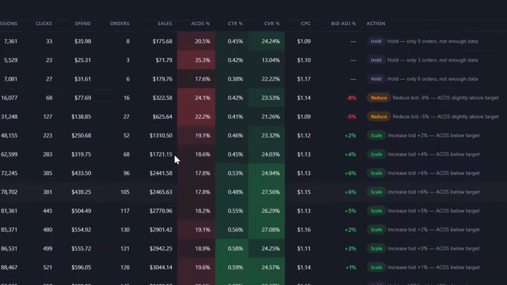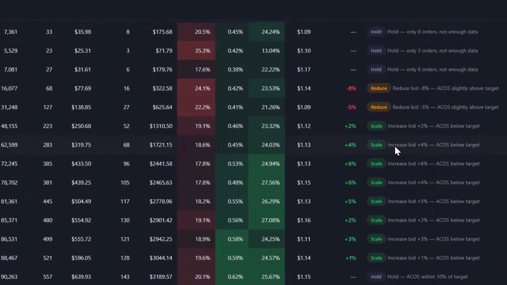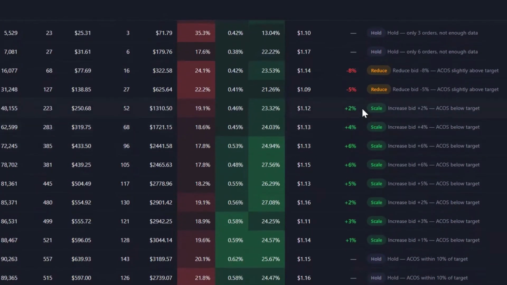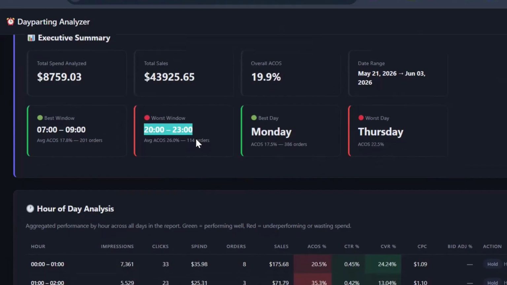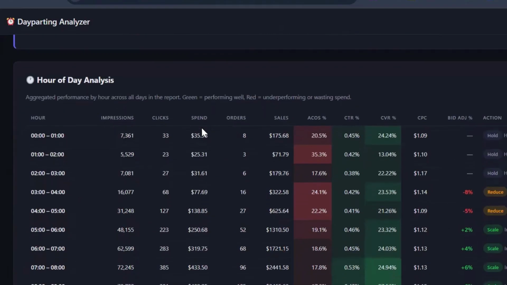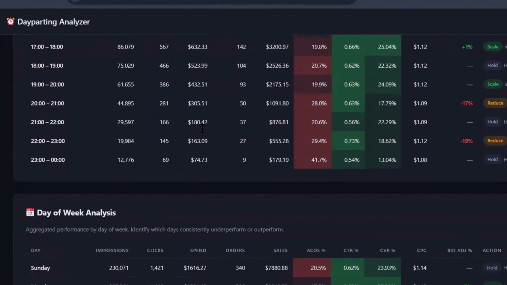Now, the thing is, you don't need to increase your bid for every single hour. I know that it states scale your bid 2%, 4%, 6%, but that's why we have an hourly range. For example, from 7 to 9, you can increase your bids, and the worst window is 20 to 23, and you don't want to increase your bids here. You could decrease your bids, but assumingly you don't want to increase your bids here, right?